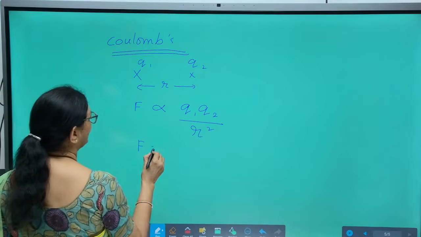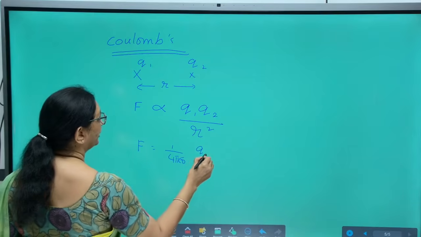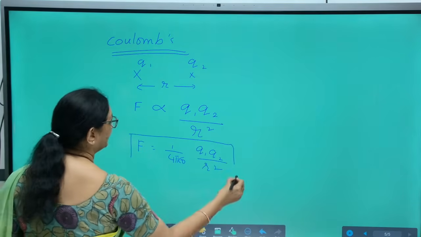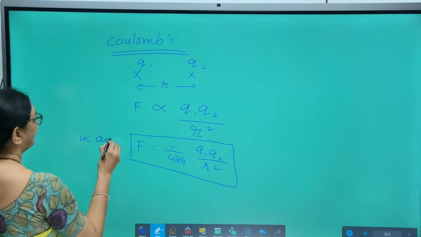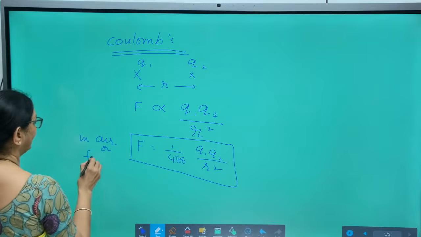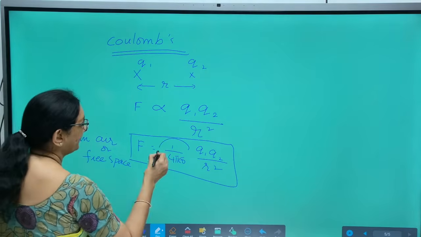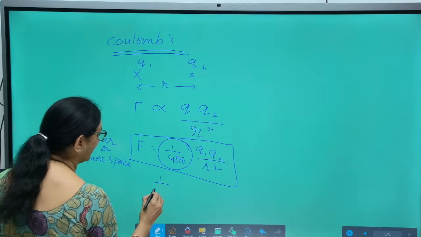So, F is equal to 1 by 4 pi epsilon naught, Q1 Q2 by r square, if the two charges are in air or free space. Here, the proportionality constant is 1 by 4 pi epsilon naught.